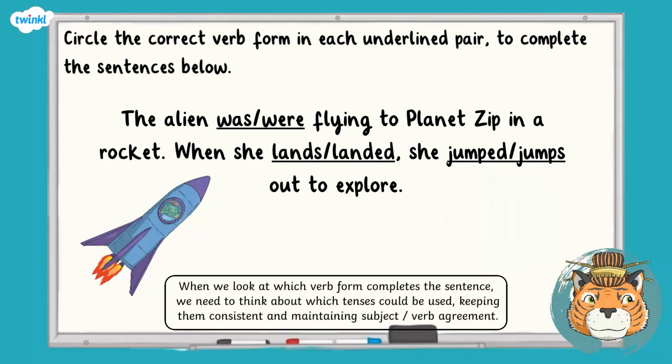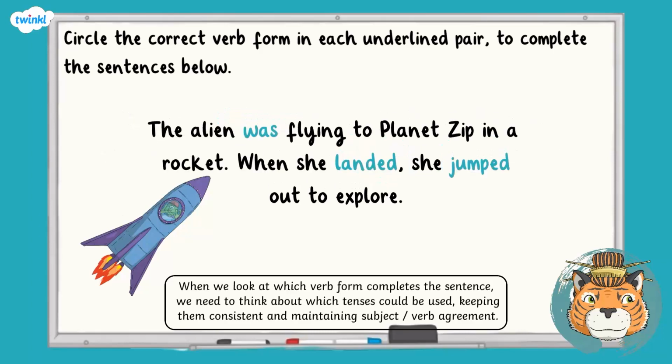How did you get on? In the first sentence, alien is a singular subject. Therefore, we need to match it with a singular verb form. So the answer is was. The word was told us that the paragraph was in the past tense, so we need to use landed in the second sentence. Finally, because landed is in the past tense, we need to make the following verb consistent and select jumped. Well done if you got that one right.